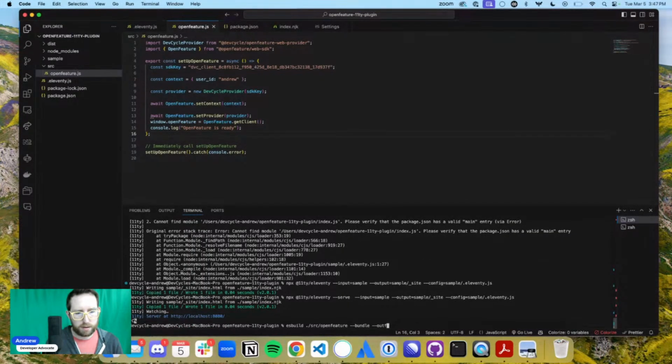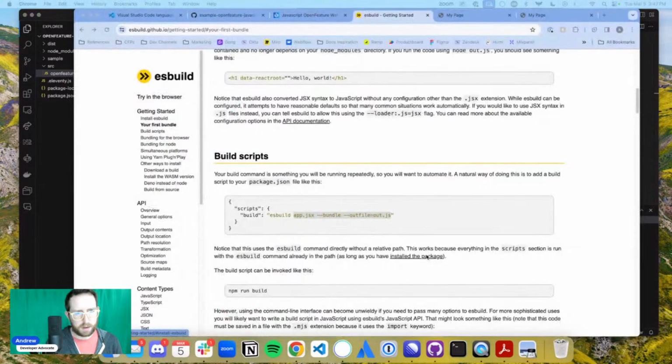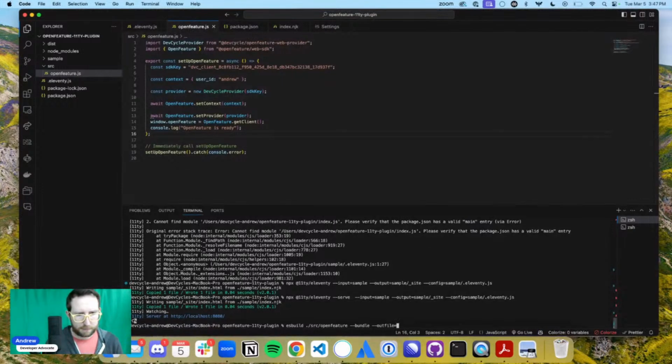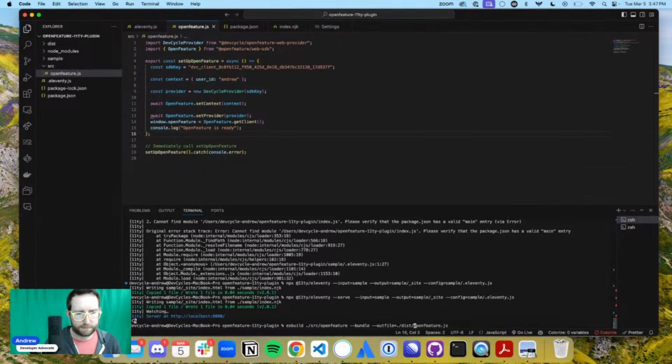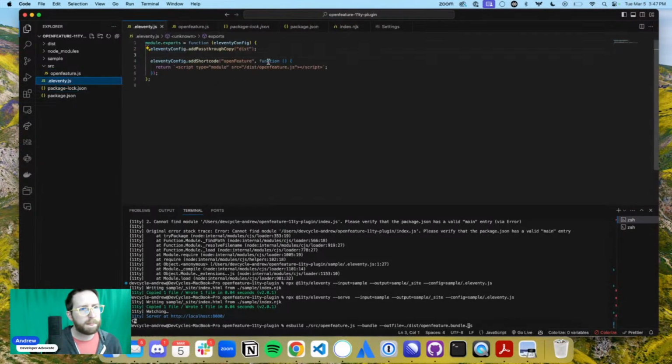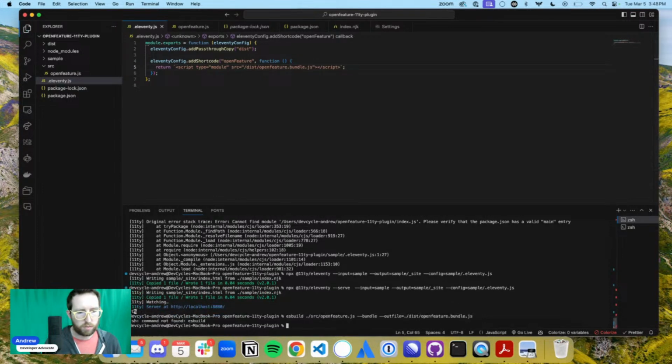--outfile equals /dist/open feature.js. Do I need to define .js? Yeah, I do. Maybe we'll call it bundle.js. I feel like that's a good idea. Bundle.js. Okay, so we're going to save that. And then the only other thing that I need to do is now in my plugin, update this to bundle.js. Okay, so let's run that.